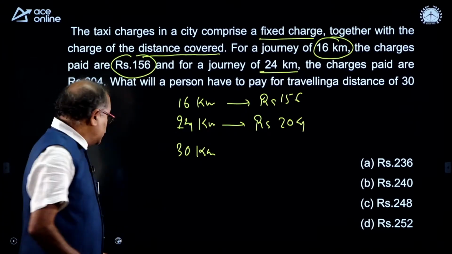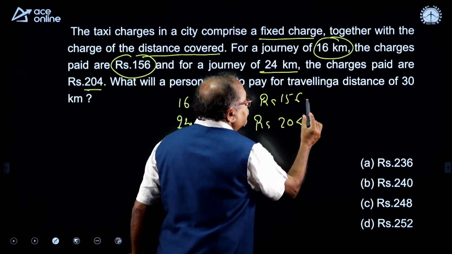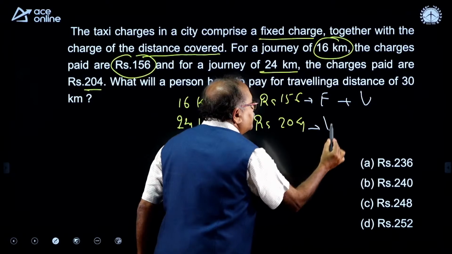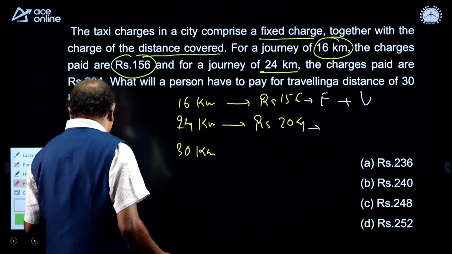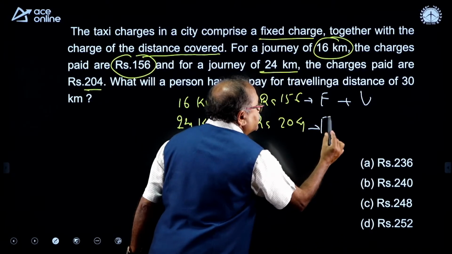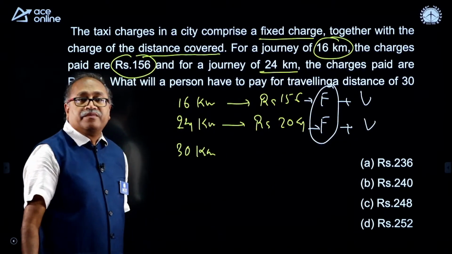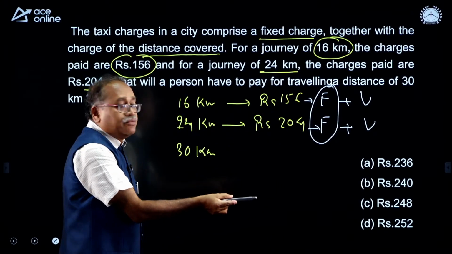Yes, my dear friends, in this we have the fixed charges plus variable. Fixed charges will be same, but the amount is not same. Why?